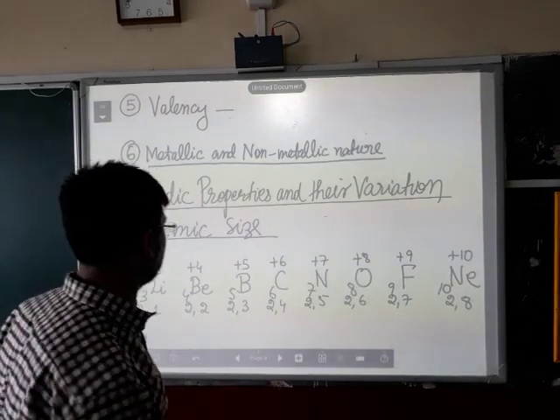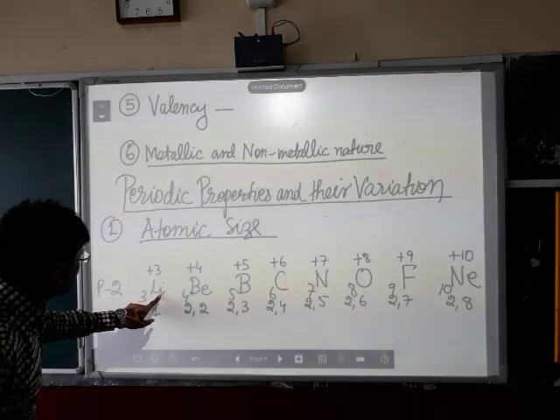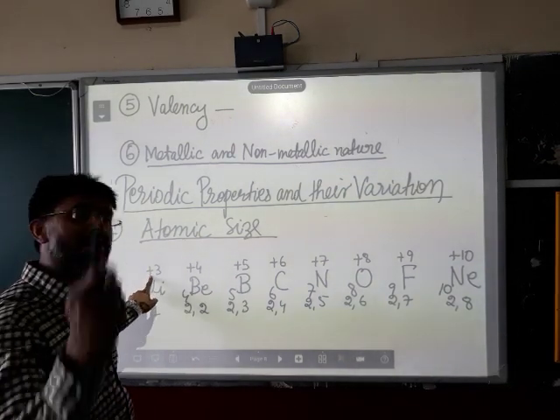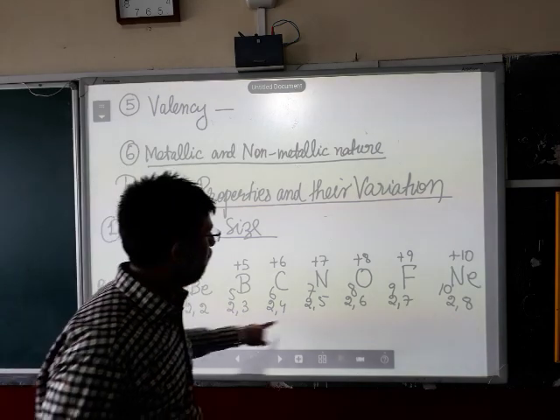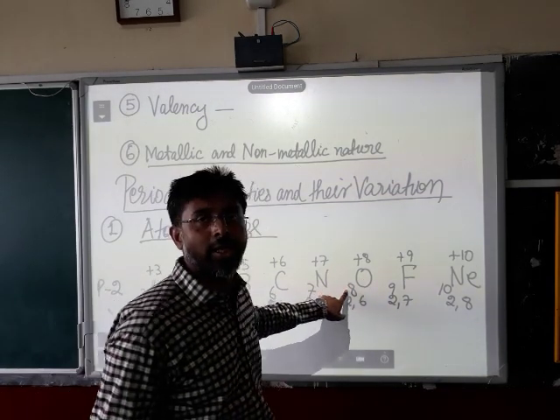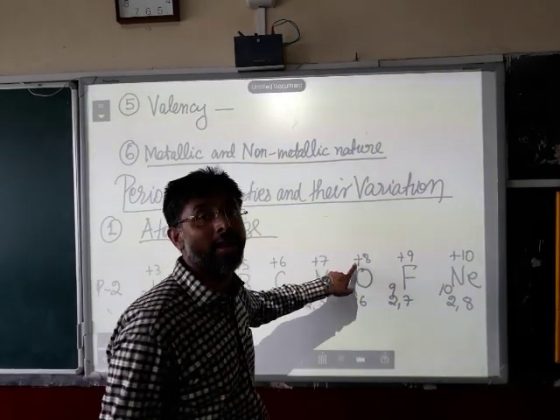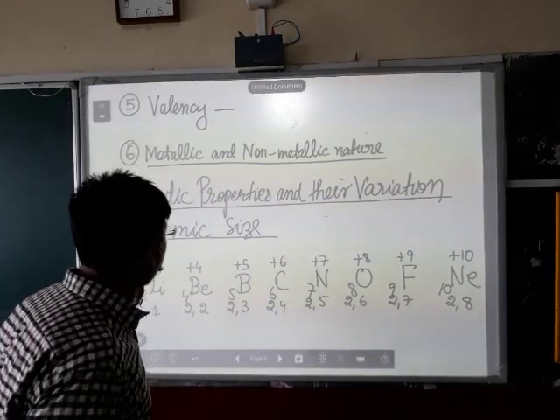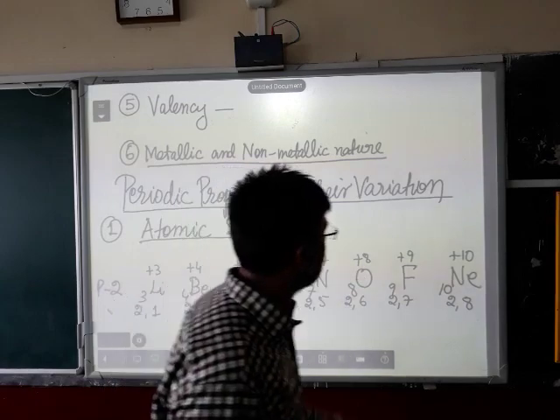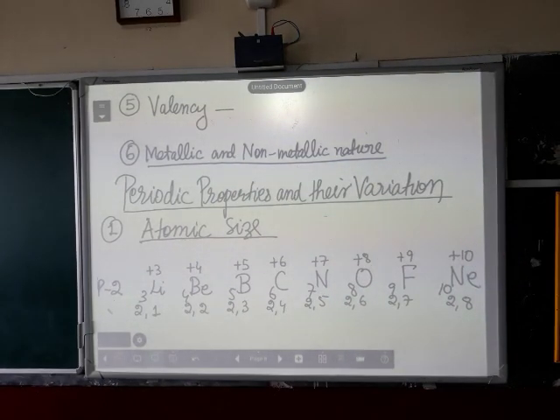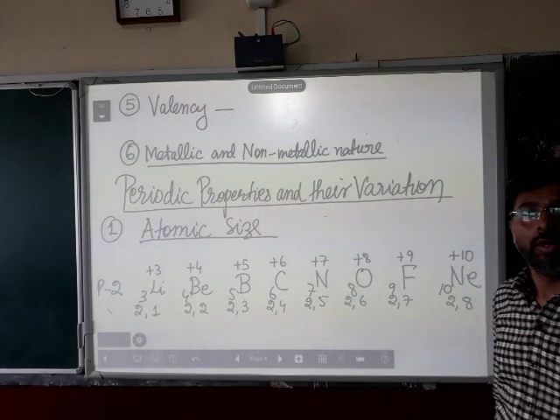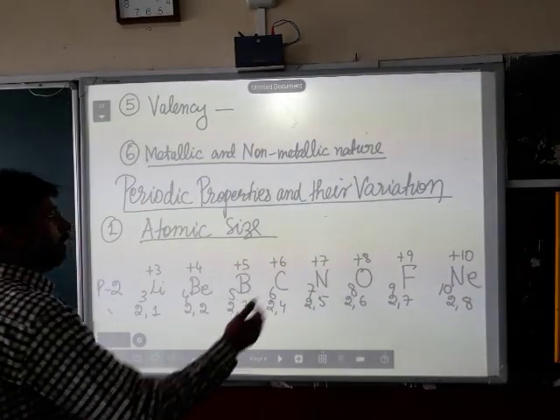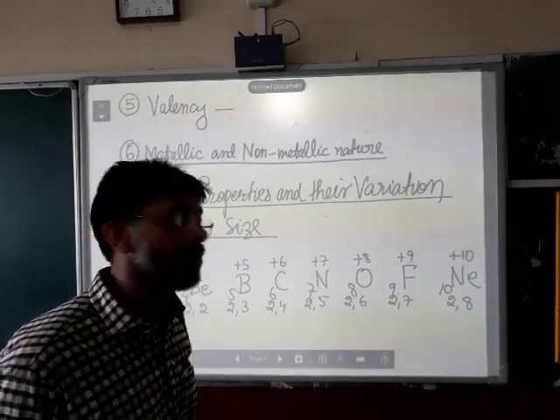So, if lithium has atomic number 3, its number of protons is plus 3, inside the nucleus. If oxygen has atomic number 8, its nuclear charge is plus 8, with 8 protons inside the nucleus. So, depending on the number of protons inside the nucleus, we can easily say that such a number is the effective nuclear charge of a particular element.